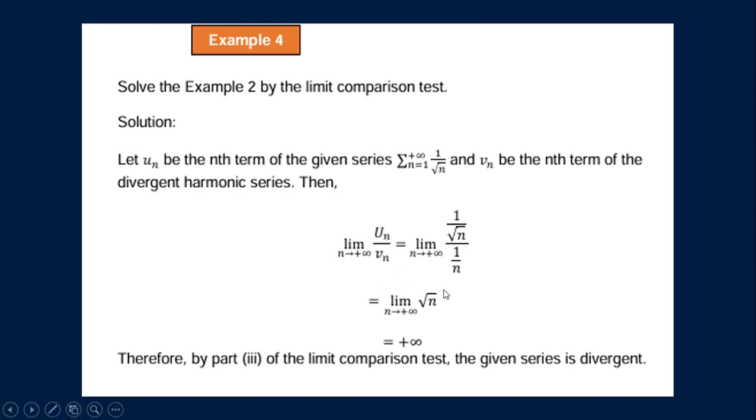So substitute the u sub n and v sub n. We will have the limit of 1 over square root of n all over 1 over n as n approaches positive infinity. So simplify the expression. It will become the limit of square root of n as n approaches positive infinity. Then applying the limit, it is equal to positive infinity. So therefore, by the third part of the limit comparison test, we can conclude that the given series is divergent.